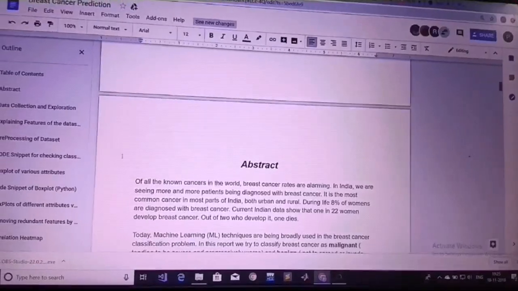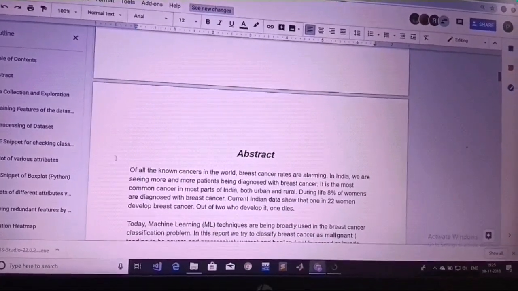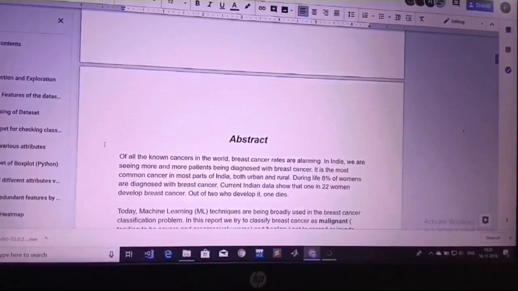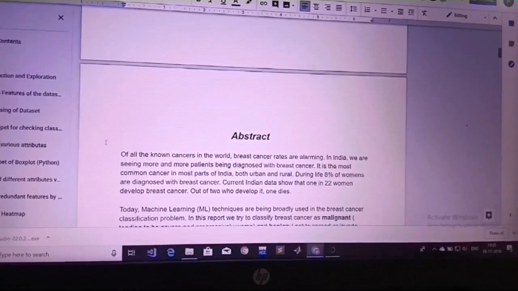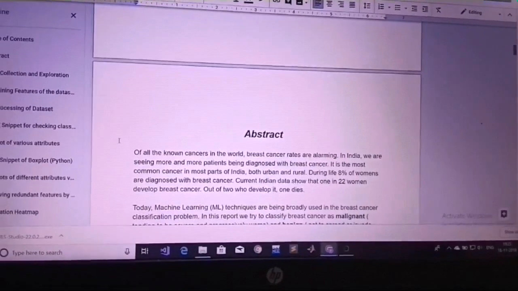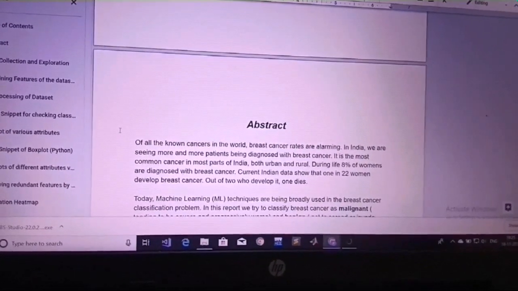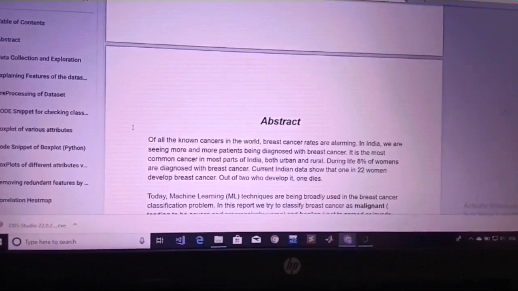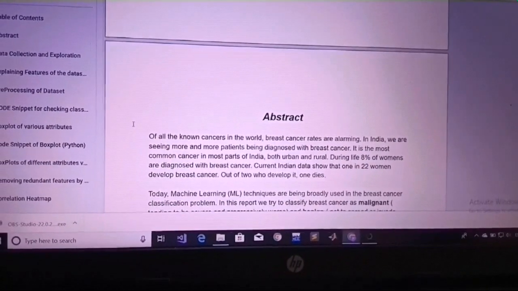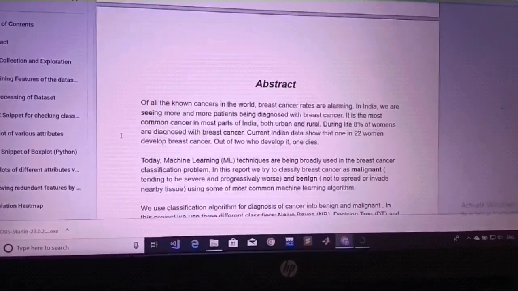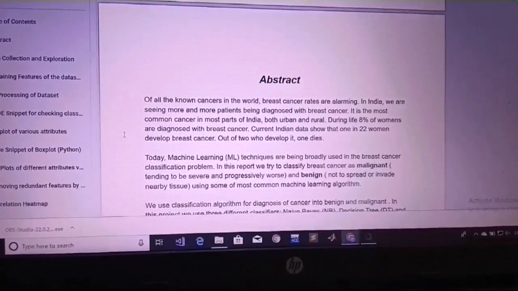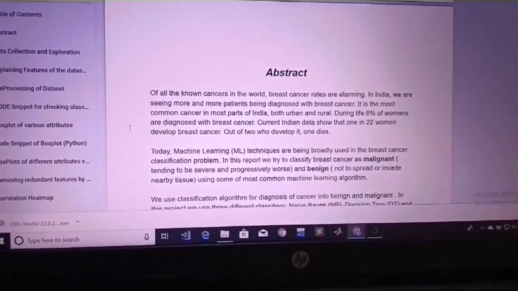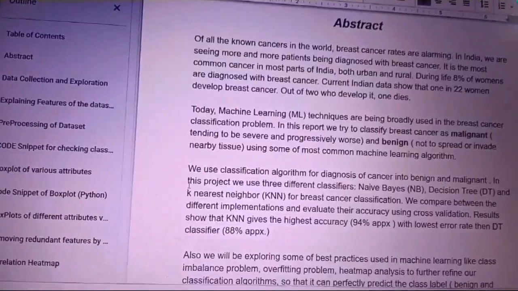Now in the abstract part, we will be talking about how, of all the known cancers in the world, breast cancer rates are alarming. Data shows a gigantic increase in the number of cases of breast cancer in India as well as abroad. Currently, Indian data shows that 1 in 22 women develop breast cancer, and out of 2 who develop it, one person dies.